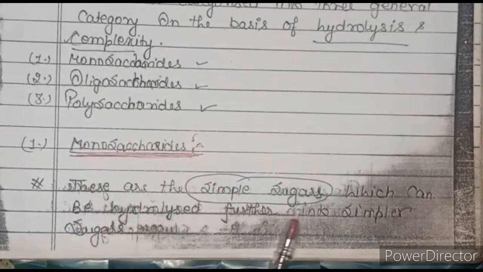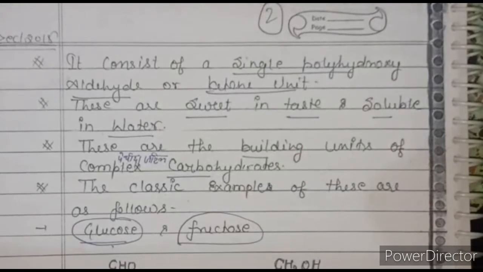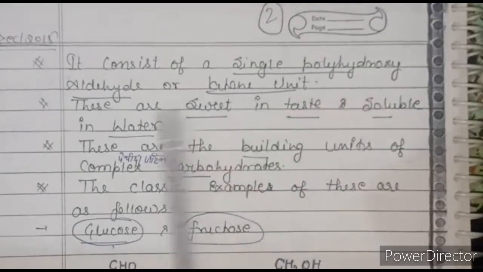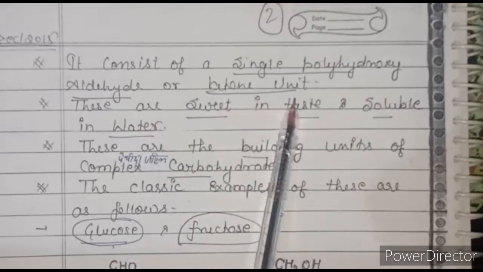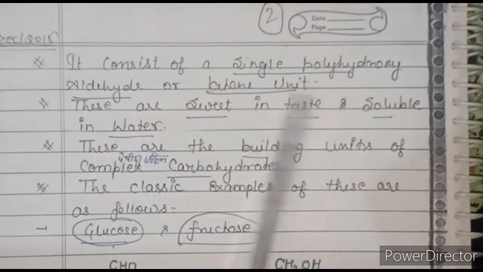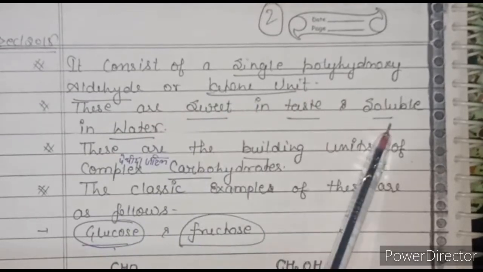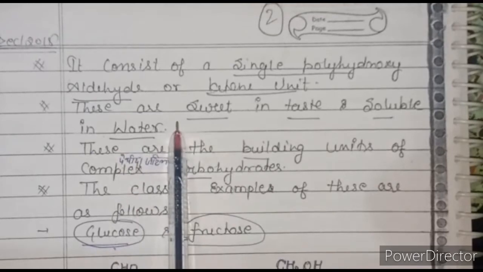Monosaccharide is a simple sugar which cannot be hydrolyzed further into simpler sugar. It consists of a single polyhydroxyaldehyde or ketone unit. These are sweet in taste and soluble in water.